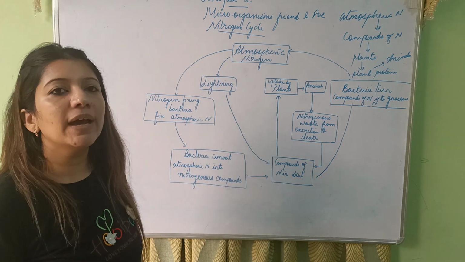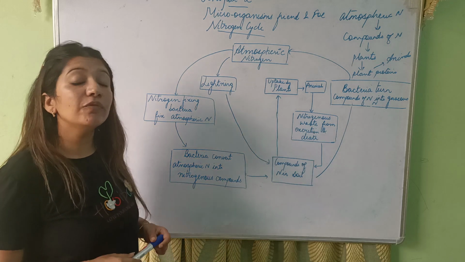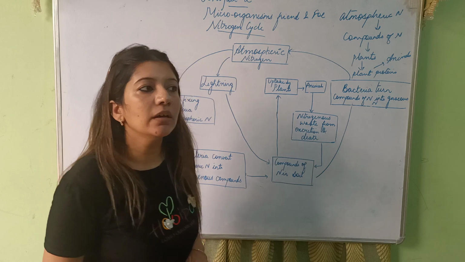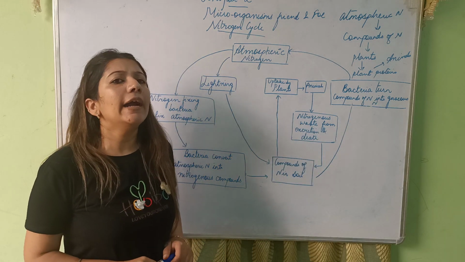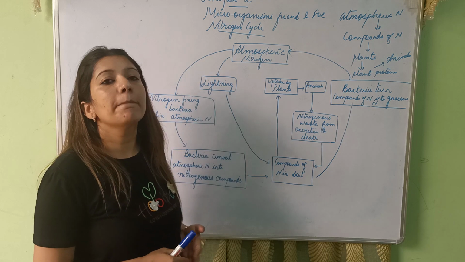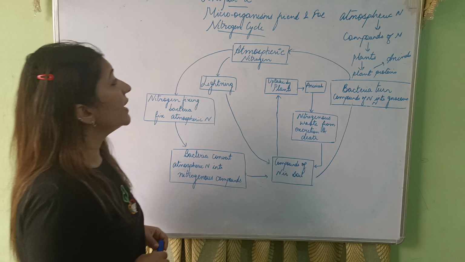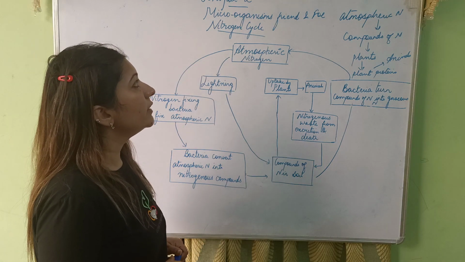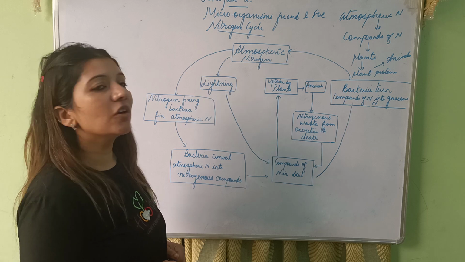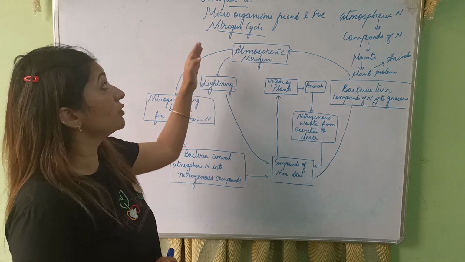Now you people know that our atmosphere consists of 78% nitrogen. It is one of the key constituents of many living organisms, and it also constitutes chlorophyll, nucleic acids, minerals and many such things. So you might have wondered why we are using nitrogen on a large scale and why the composition of nitrogen remains constant in the atmosphere. It is due to this nitrogen cycle.